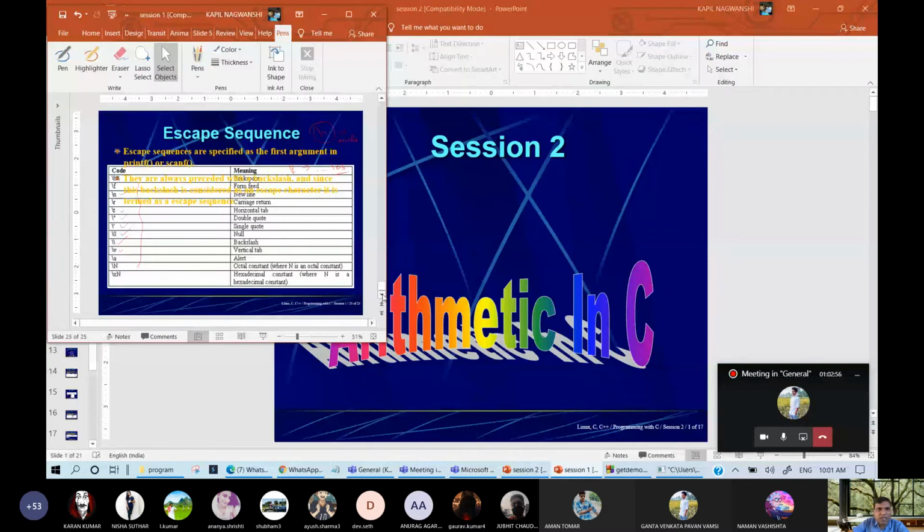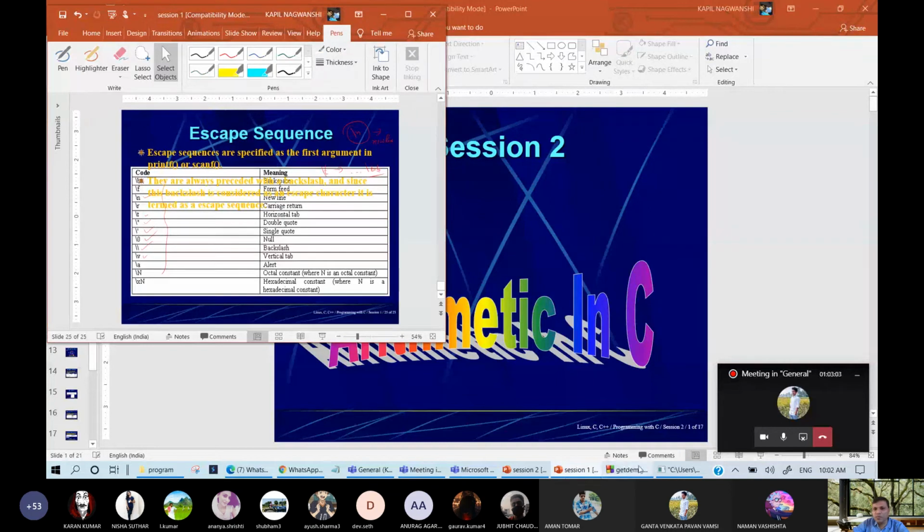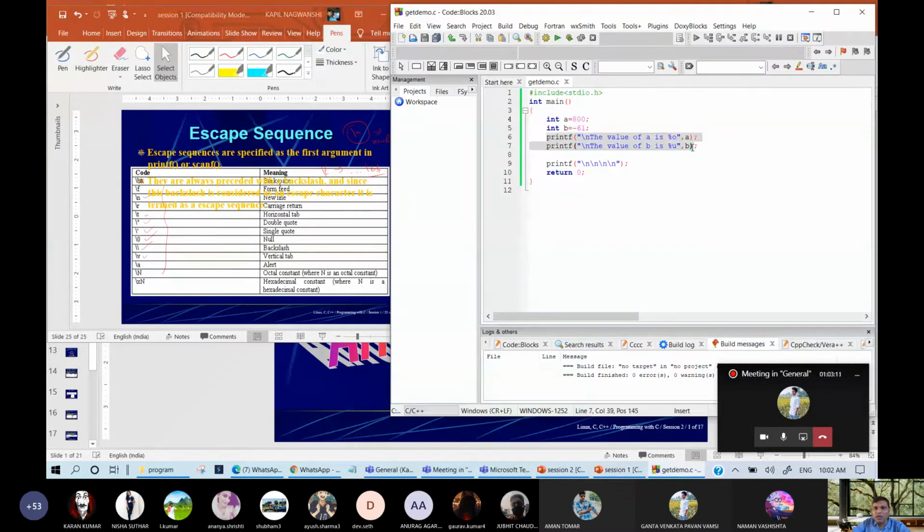Format specifier is completed. Escape sequences. Let us write each and every escape sequences in this code. Whatever written here, I am writing here. I am writing many statements.